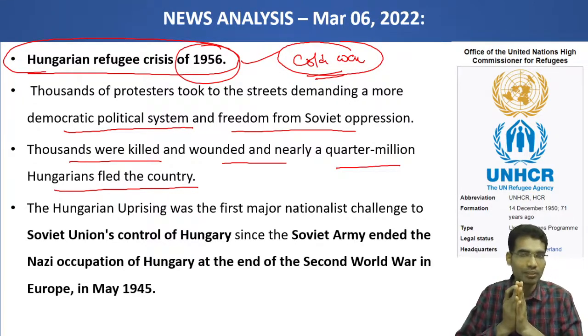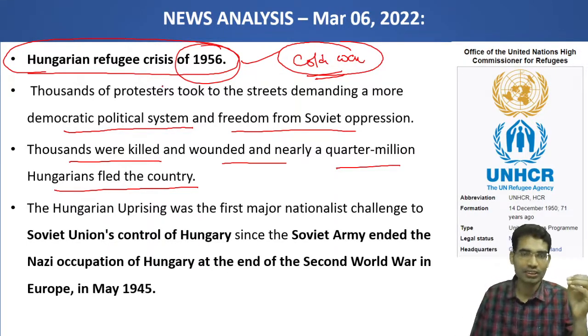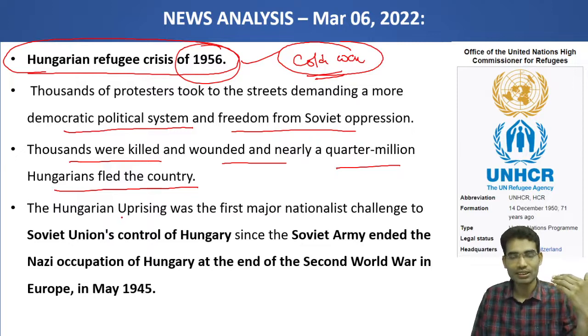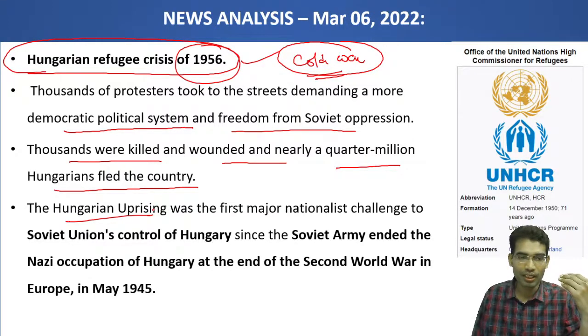Hungary is one example. The Vietnam War also took place on account of this. Likewise, in different parts of the world, this Cold War had its impact. The Hungarian refugee crisis also developed during 1956. Now, the present Ukraine refugee crisis is being compared with the Hungarian uprising or Hungarian refugee crisis.